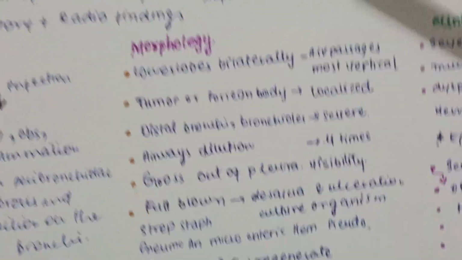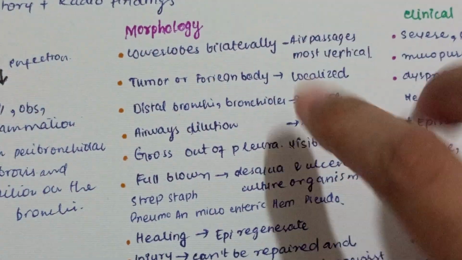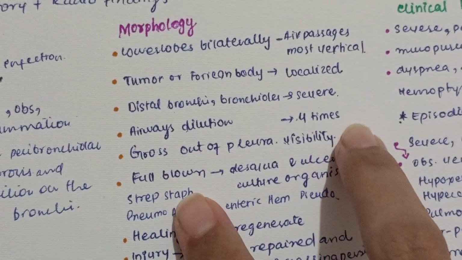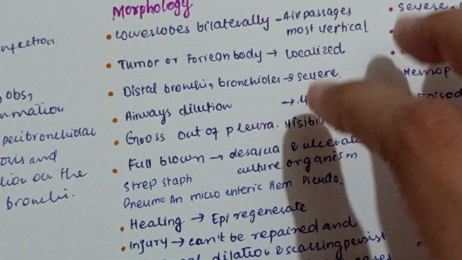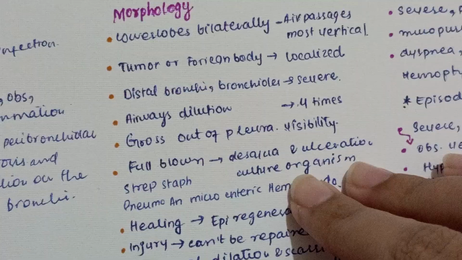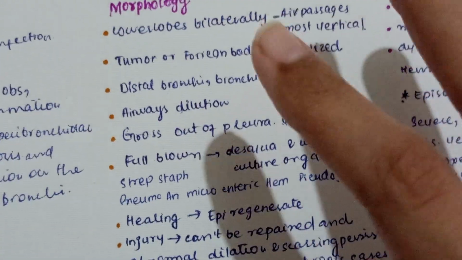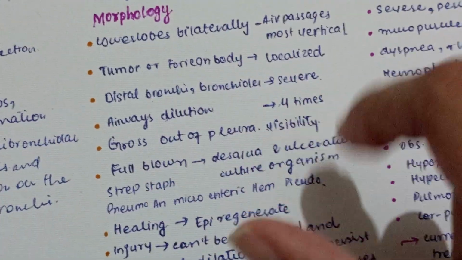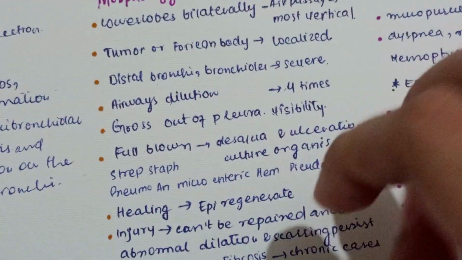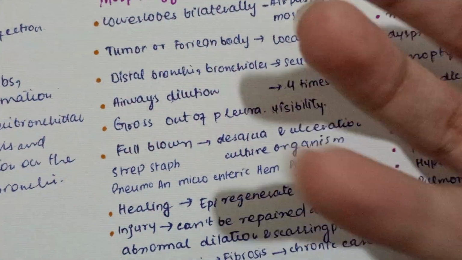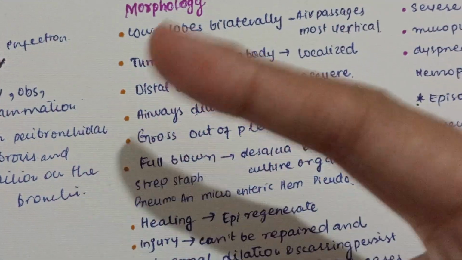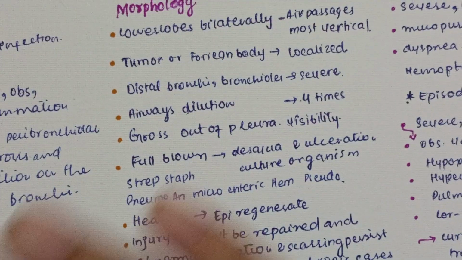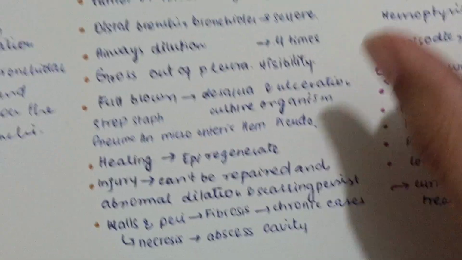Now let's move toward the morphology. Mostly the lower lobes are involved bilaterally, because here the air passages are vertical, and if the most distal parts are involved, then it's mostly severe. The airway dilation that actually occurs is four times that of normal. If we observe them grossly, the bronchi are so close to the pleura that they seem visible, where normally they are not visible there.